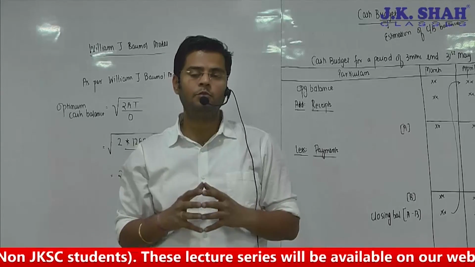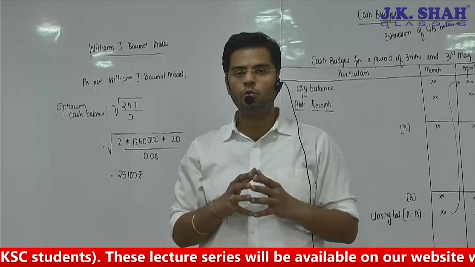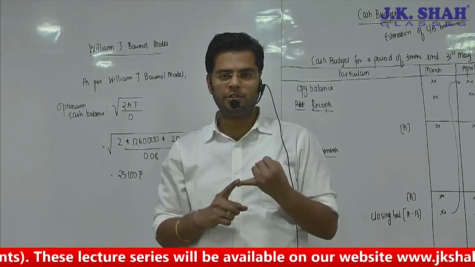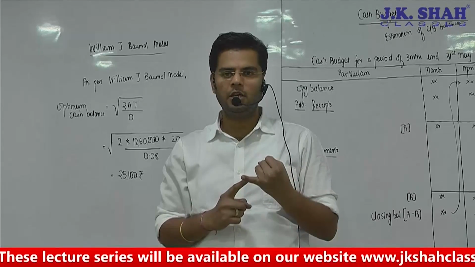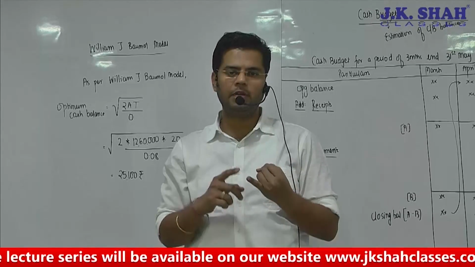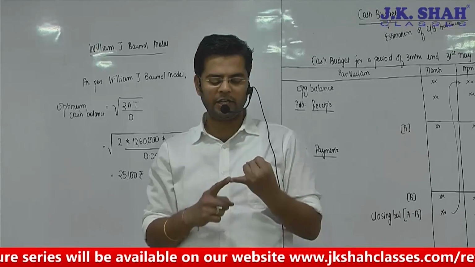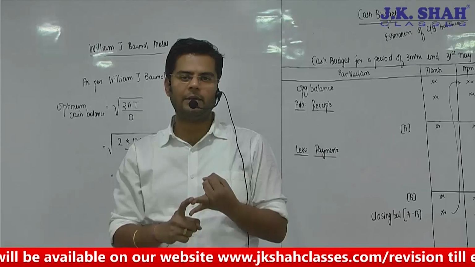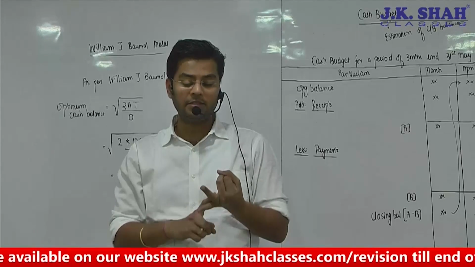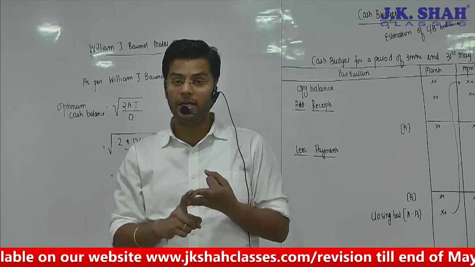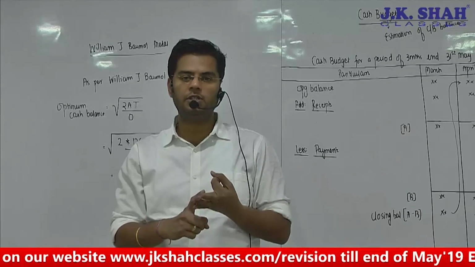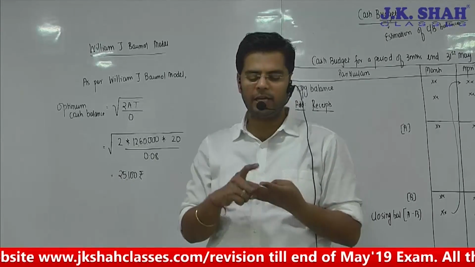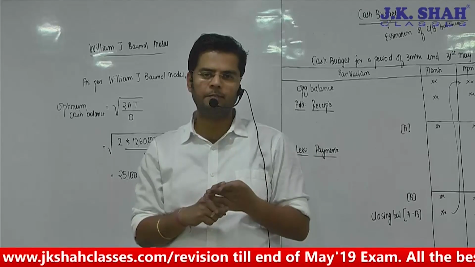So my suggestion would be, please maintain the revision hierarchy this way: ratios, leverages, capital structure, cost of capital, capital budgeting, risk analysis and capital budgeting, leasing, then dividend policy, and then you can go for estimation of working capital, receivables management, cash budget.